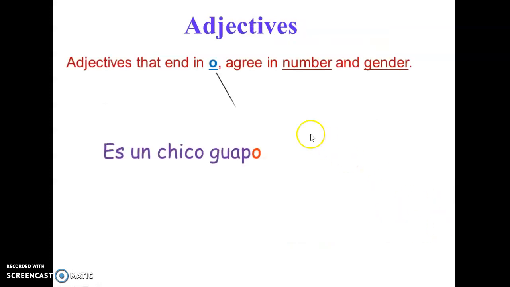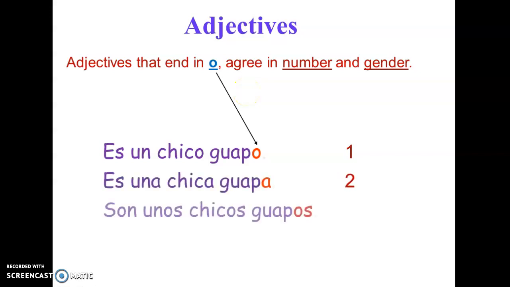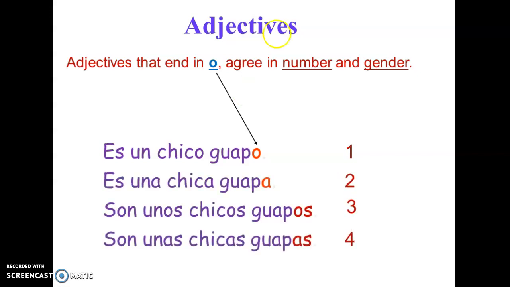Okay, so adjectives behave differently depending on the ending. For example, adjectives that end in O are going to agree in number and also gender. So we're going to have 4 types of adjectives. Depending on if it's one singular guy, and in this case he's handsome, it's going to be chico guapo.